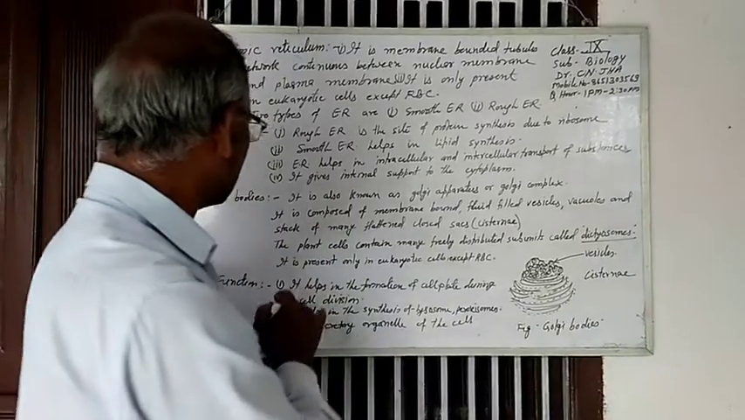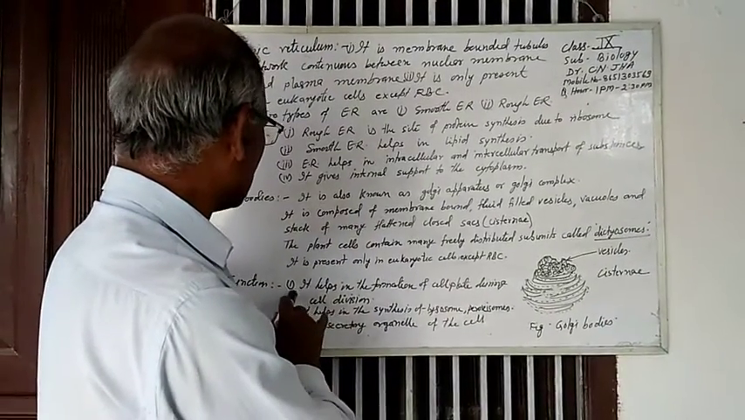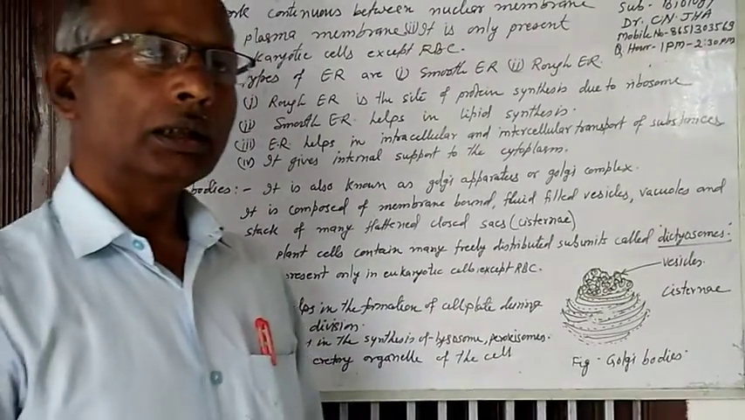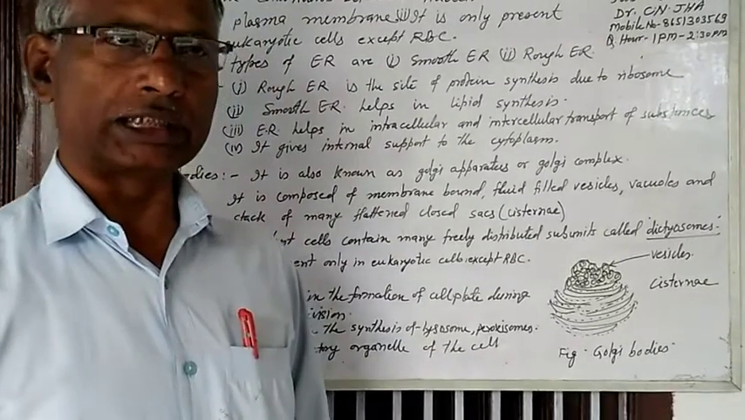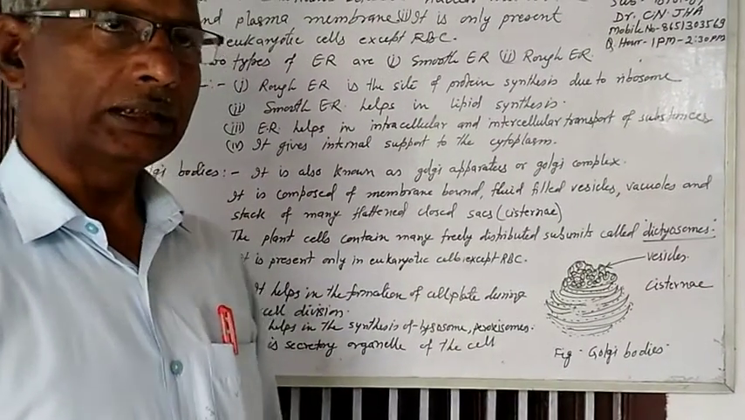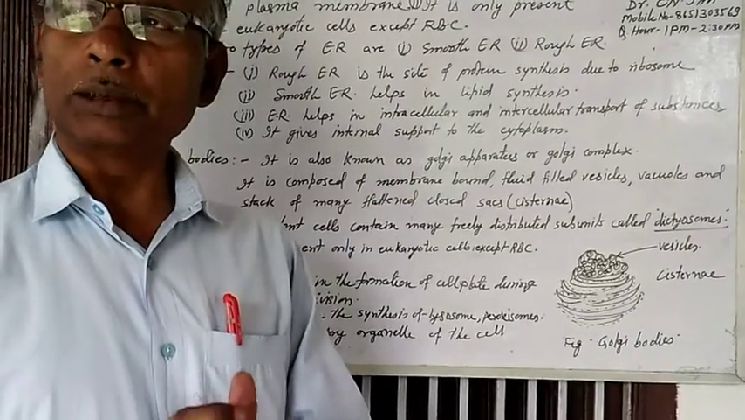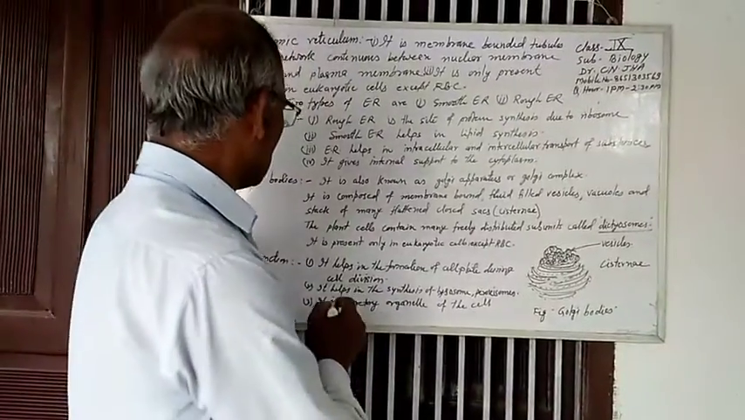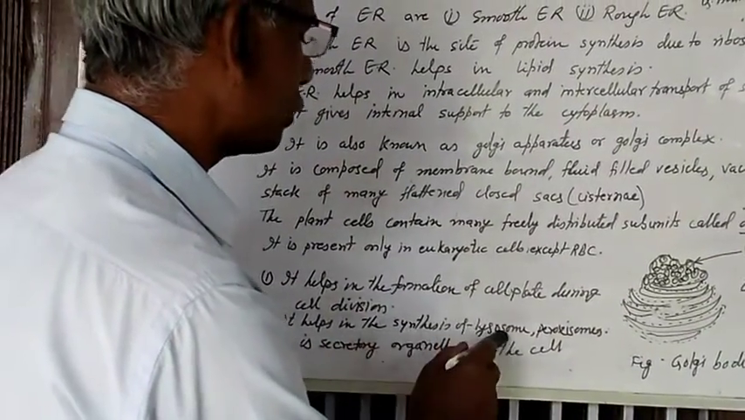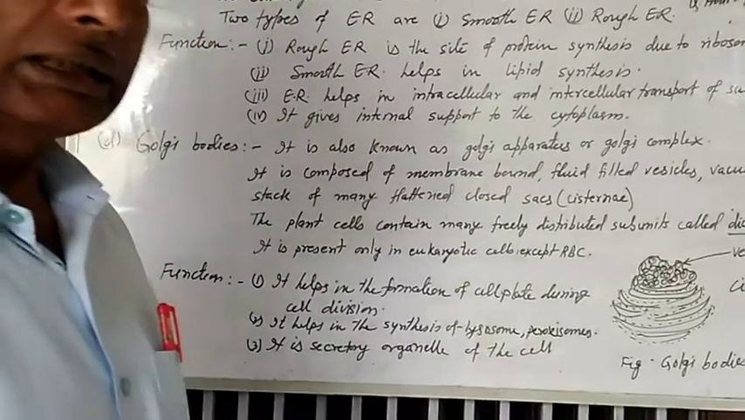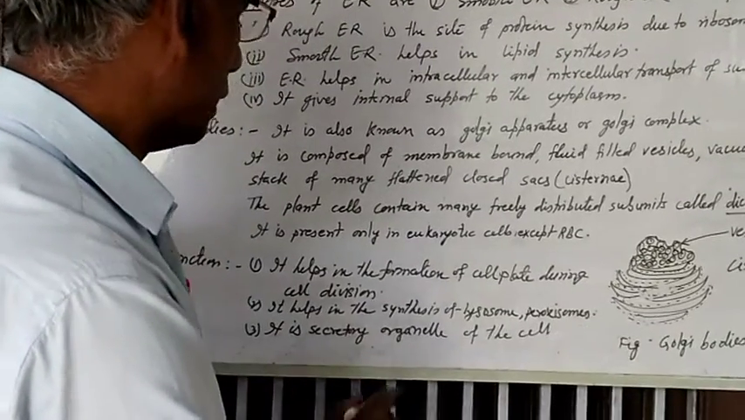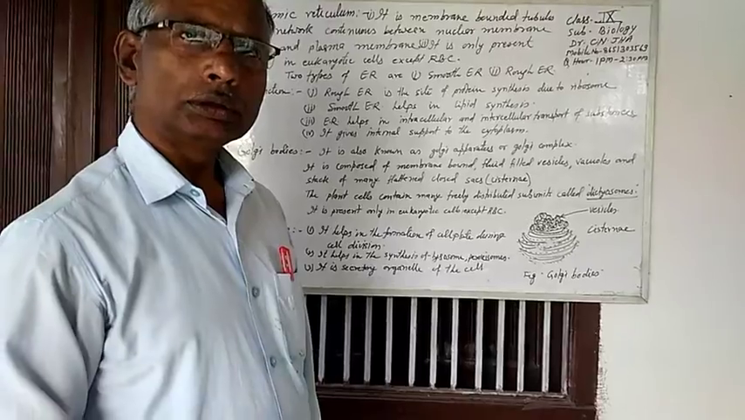The function of Golgi bodies are: first, it helps in the formation of cell plate during cell division, either mitotic cell division or meiotic cell division. During cell division, cell plates are formed and cell becomes divided into two parts. Second, it helps in the synthesis of lysosome, peroxisome, and other tubules in the cell, and it is secretory organelles of the cell also. These are the function of the Golgi bodies.